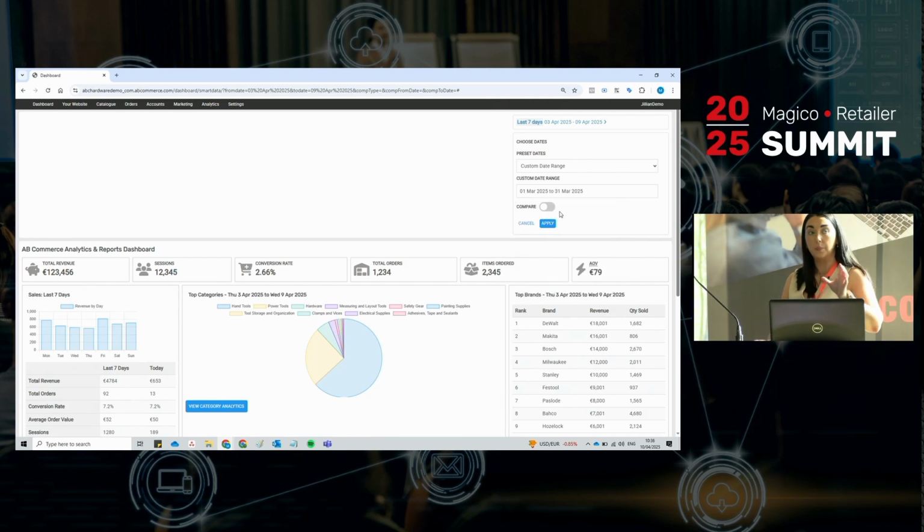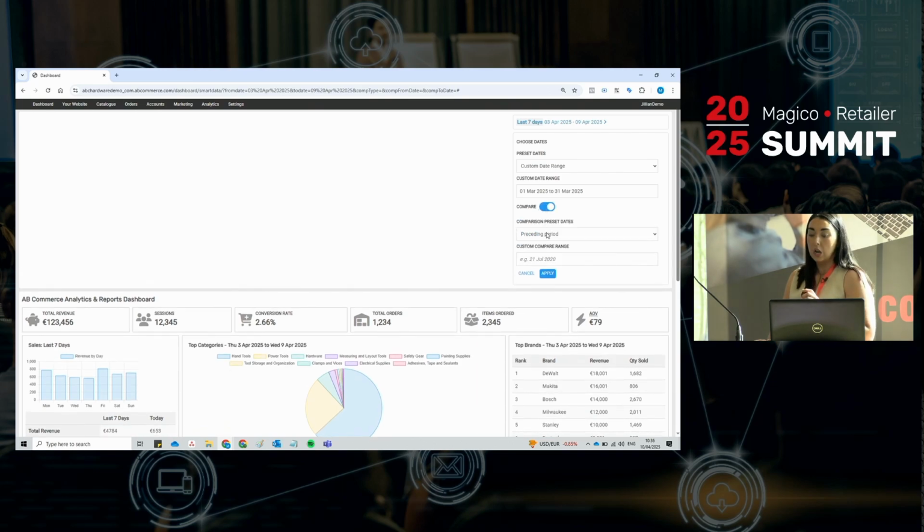But you can also compare that date range in a couple of different instances. You can do the preceding period, which would be the month before, the same period last year, or you can compare it to a custom date range in a different period. That is very useful for those of you in the business that maybe meet the likes of your brand reps or your sales reps, and you have the same promotions every month or every year, and you're planning for that, the December, January for the next year.